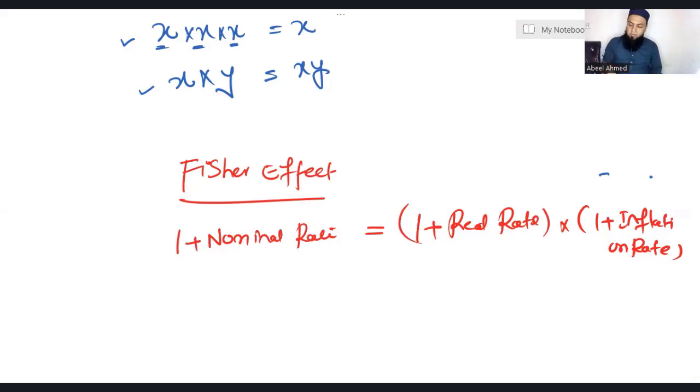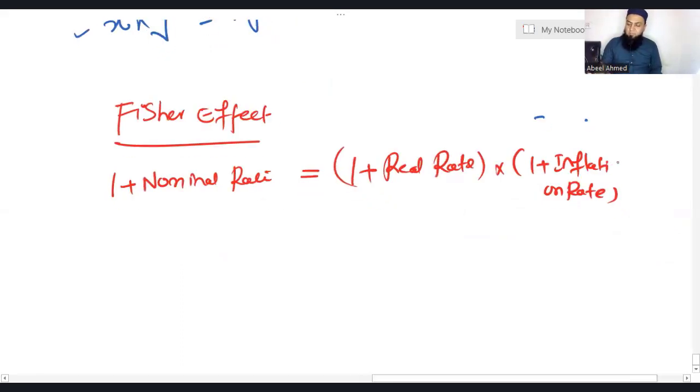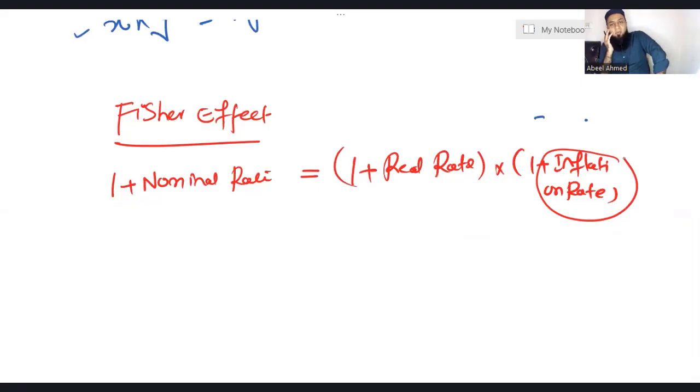Now, a very important concept is, which inflation rate do we use over here? Do we use specific inflation or general inflation? Let me give you the example of specific inflation. If I say your selling price will rise by 10%, your variable cost will rise by, let's say, 7%, your fixed cost will rise by 10%, assuming these all are specific inflations.